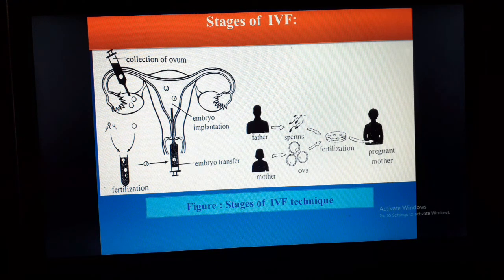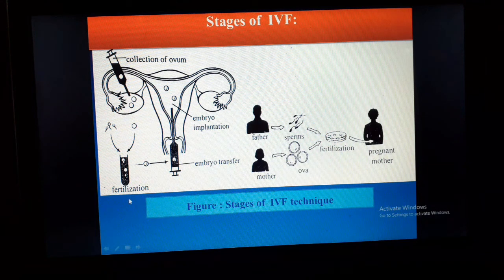Number four, embryo culture. When the fertilized egg divides, it becomes an embryo. Laboratory staff will regularly check the embryo to make sure it is growing properly. Within about 5 days, a normal embryo has several cells that are actively dividing.